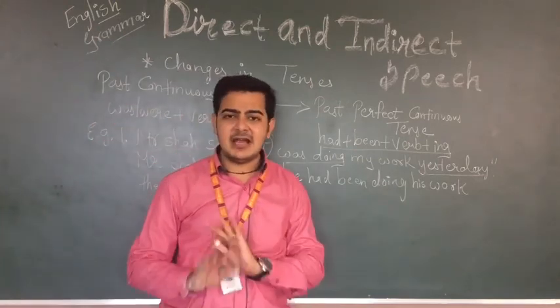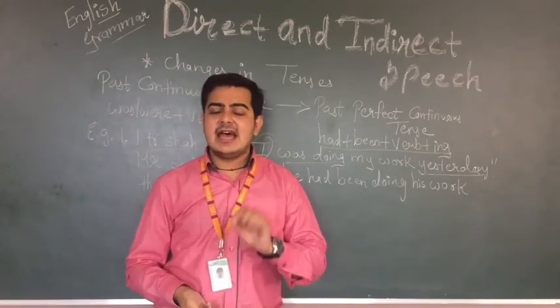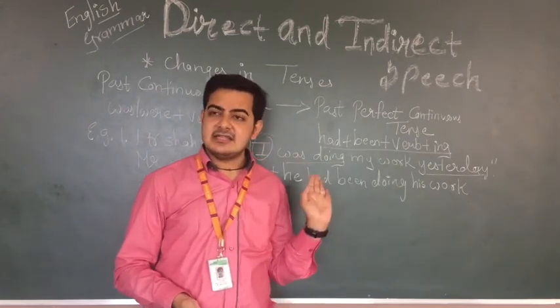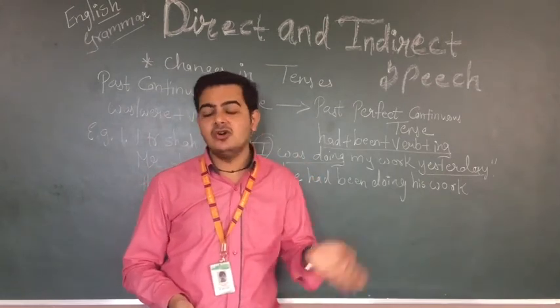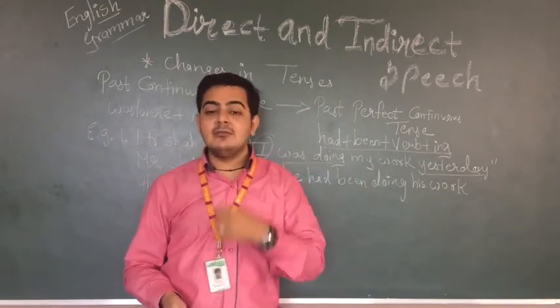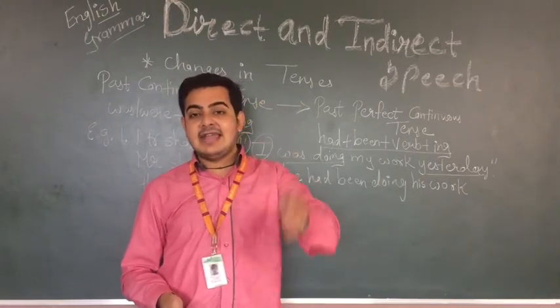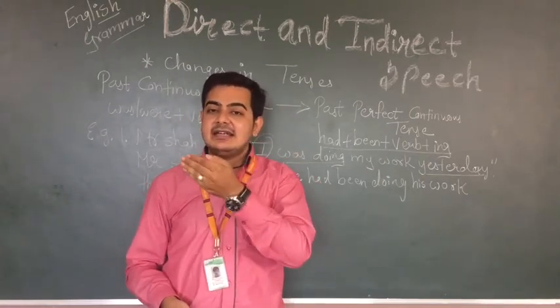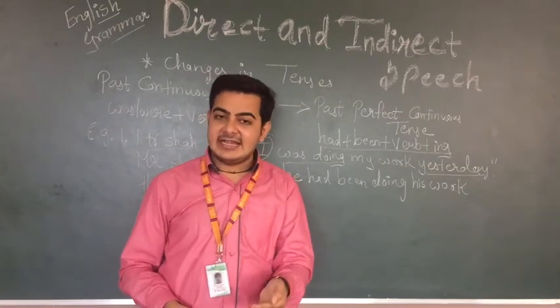Fine. So this is the direct indirect speech according to the tenses we have. Clear? It's very simple. Nothing we have to do in it. As I have already explained you this thing, you are knowing the tenses also. In our next lecture, we will move to the next parts of the direct indirect speech.